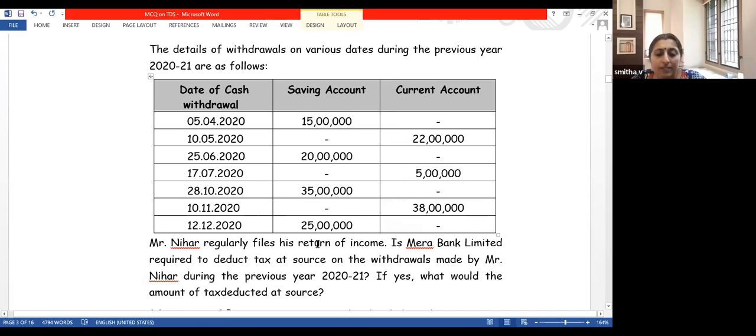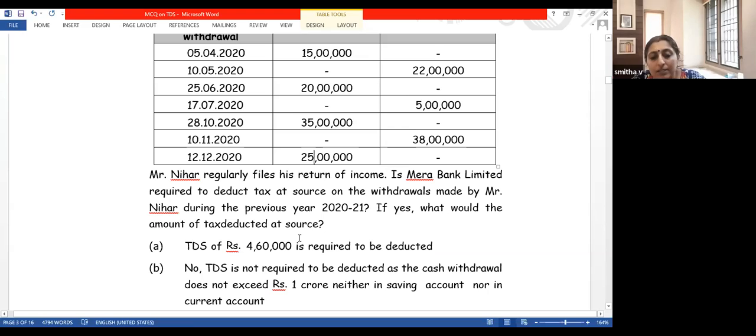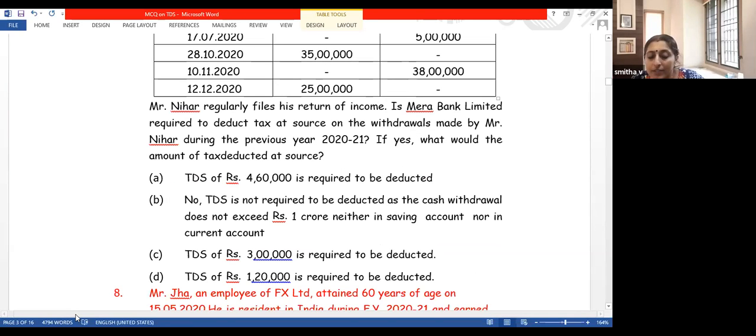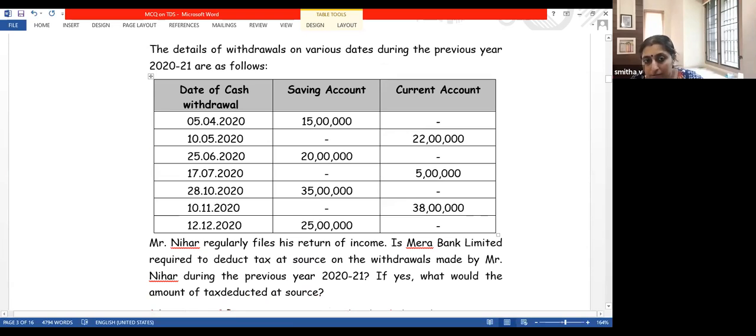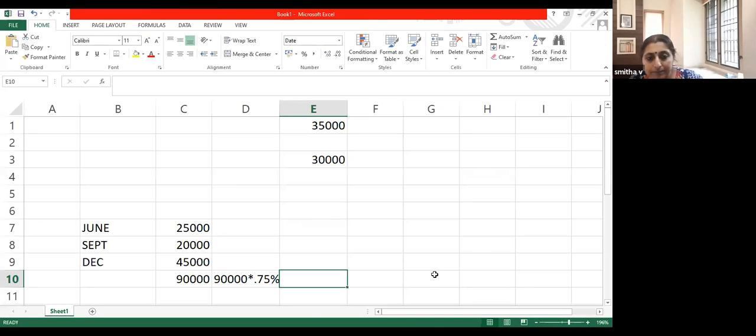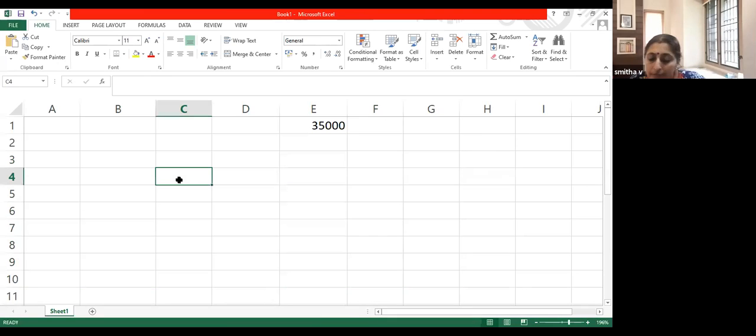Nihar regularly files a return of income. Is Mira Bank required to deduct TDS? If yes, what would be the amount of TDS required? The total withdrawal is 1.6 crore.